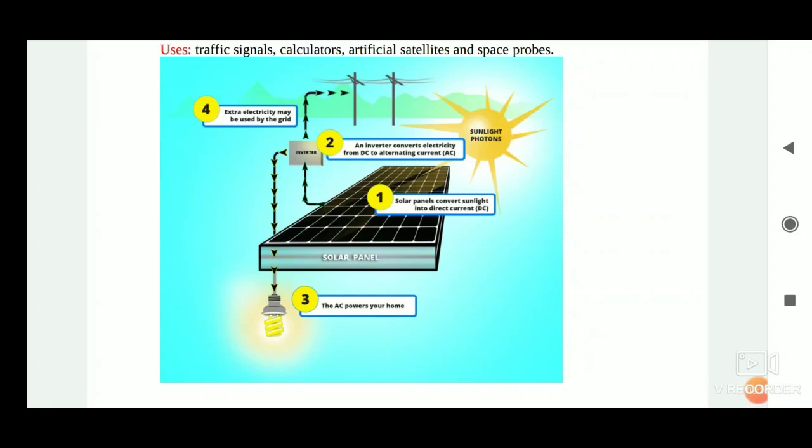Traffic signals, calculators and many toys are fitted with solar cells. The solar cell panels are mounted on specially designed inclined rooftops so that more solar energy is incident over them. The domestic use of solar cells is, however, limited due to its high cost.